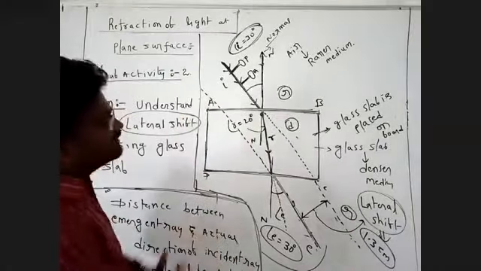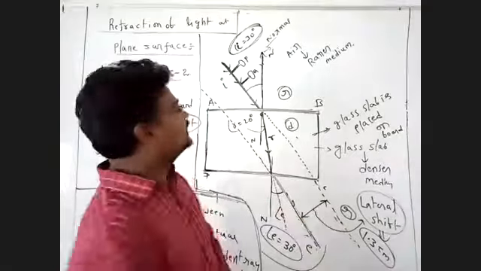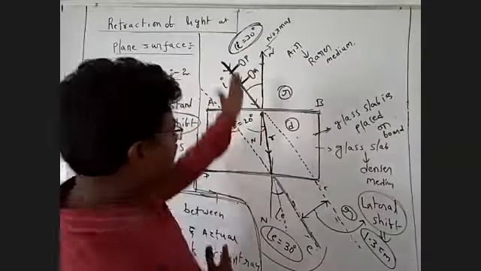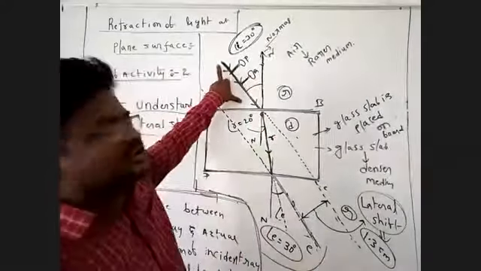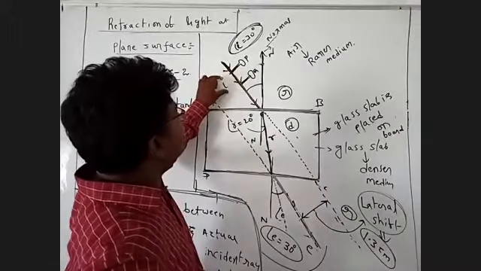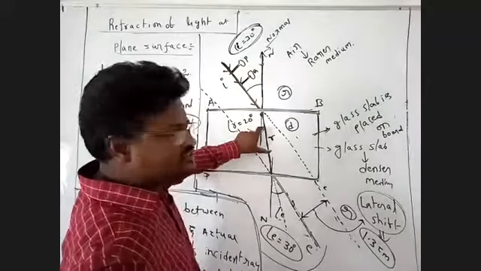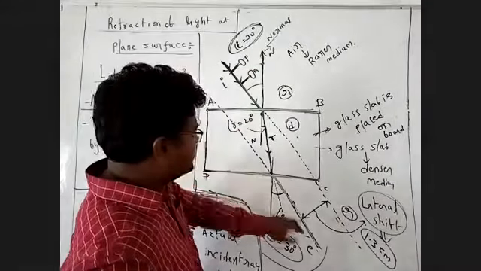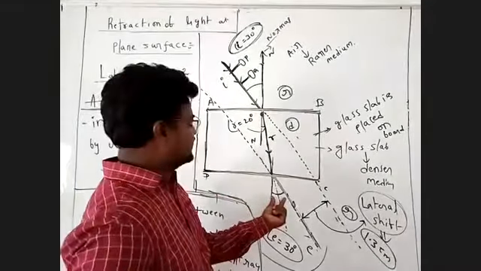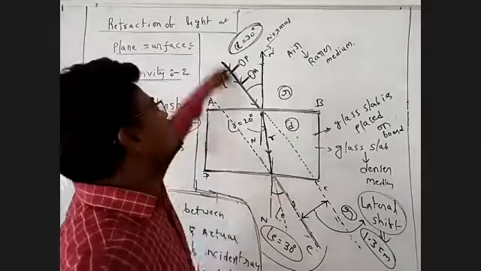So what will happen next? Remove this one and draw all the lines. This is the incident ray. This is the angle of incidence. This is the refracted ray. This is the emergent ray. This is the angle of emergence.